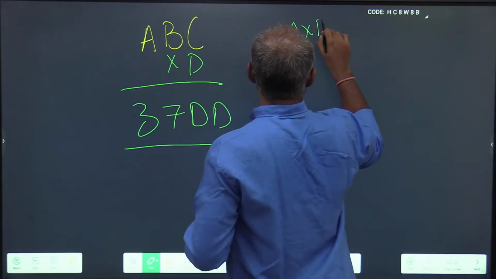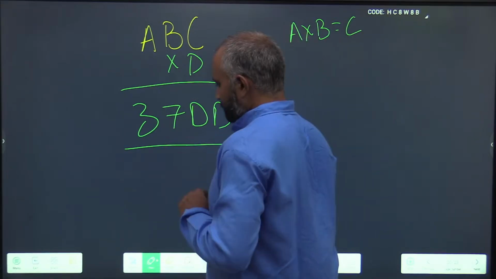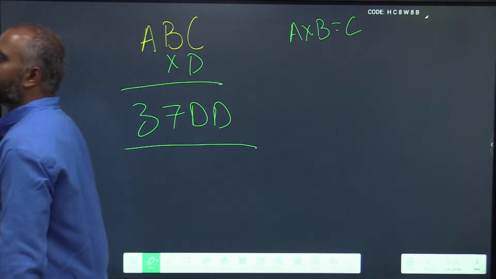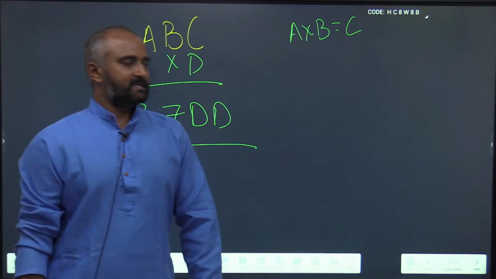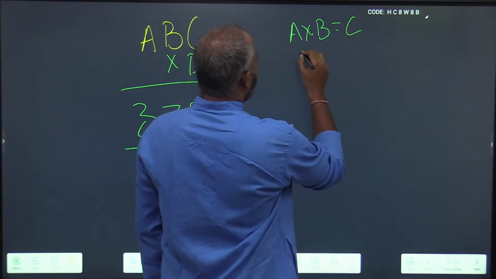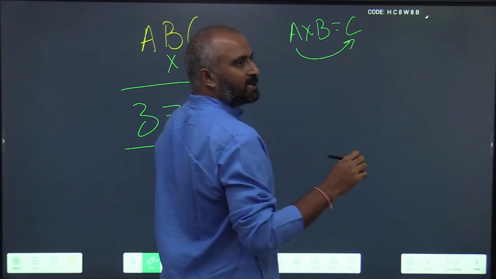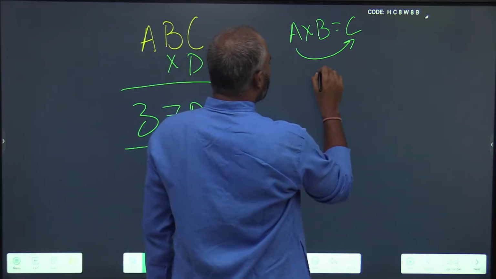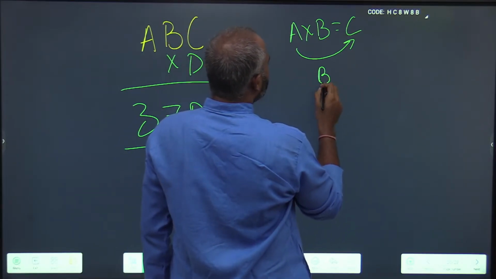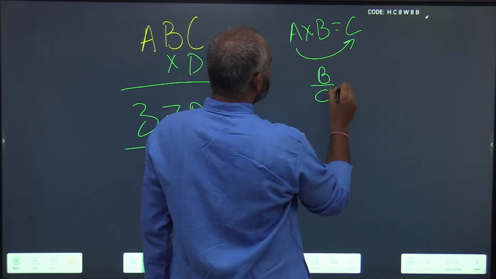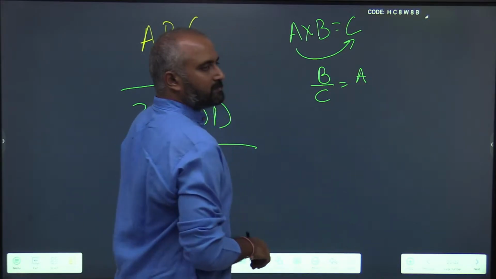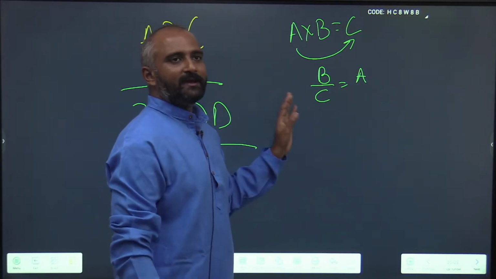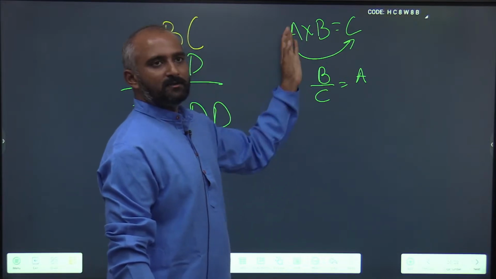When I multiply 2 digits, it results in another. Now, can I rearrange this and write B by C is equal to A? I am doing nothing complex here.